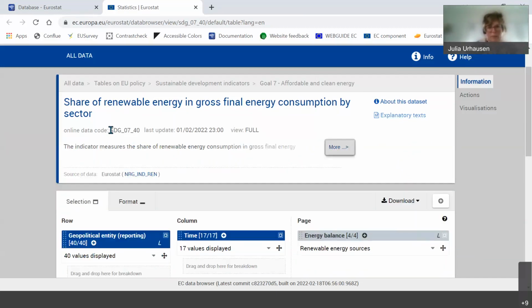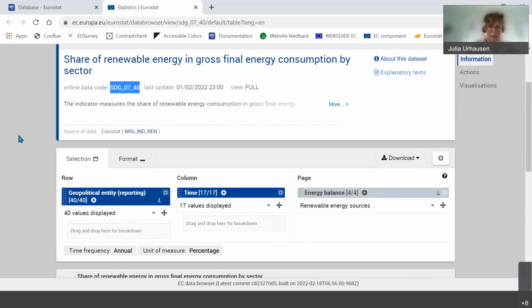Then I'm mentioning it now, and I will come back to that later. Every data set has an online data code. This is always listed at the top here. This is extremely important to use when you want to use the automated download or the API. And I will show you later on how to do this. But this is where you find it, so you would need to identify your data set, grab the data code from here, and then use it to create your web services.